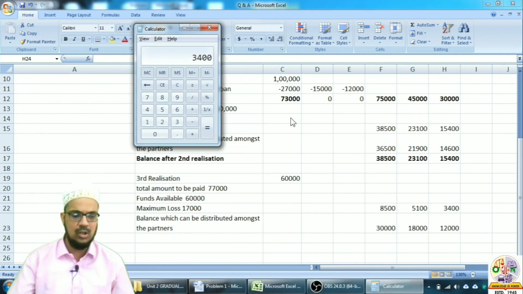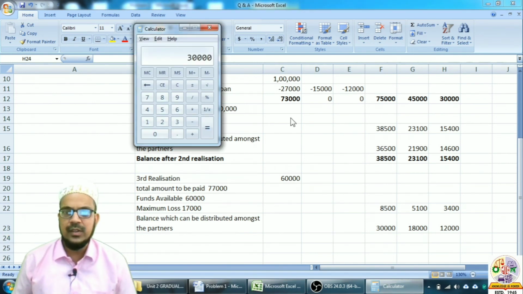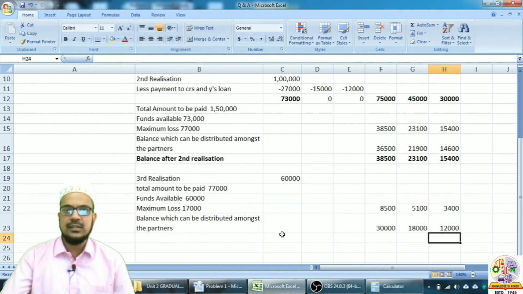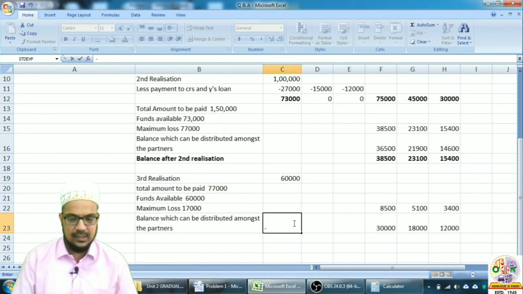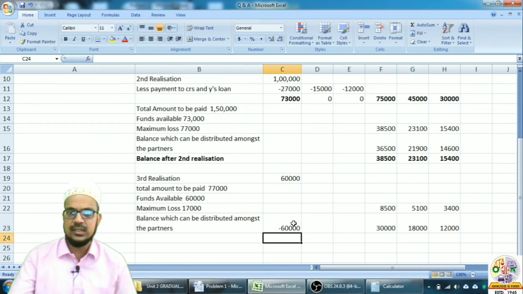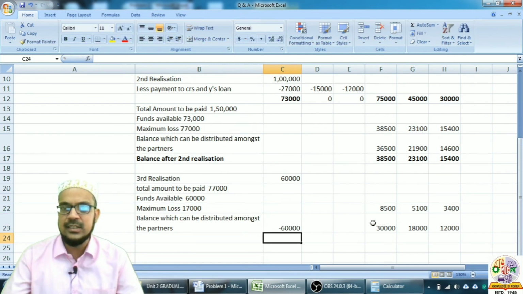Let us take the total of this. 30,000 plus 18,000 plus 12,000 will come to 60,000. That is the amount of funds which we are having. So this 60,000 will be distributed in this ratio. So minus 60,000 here, 60,000 is distributed in this ratio.